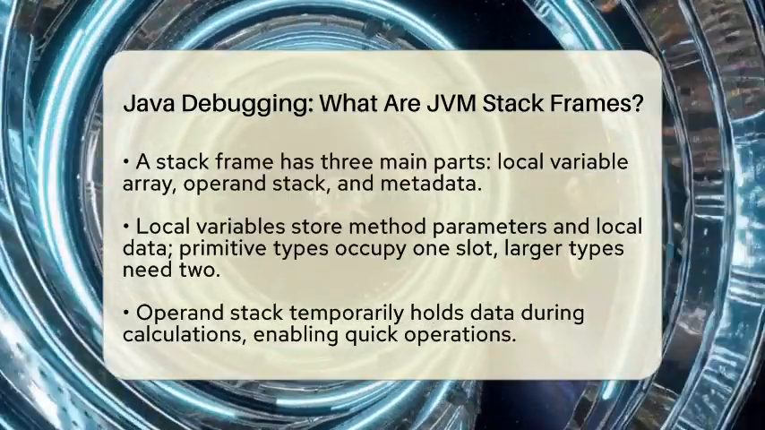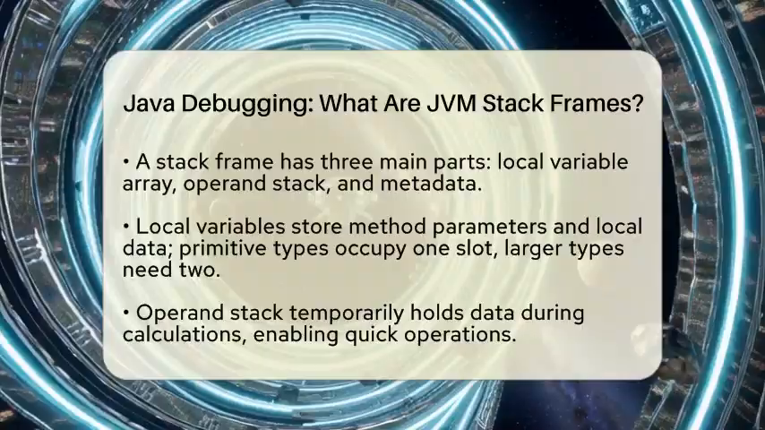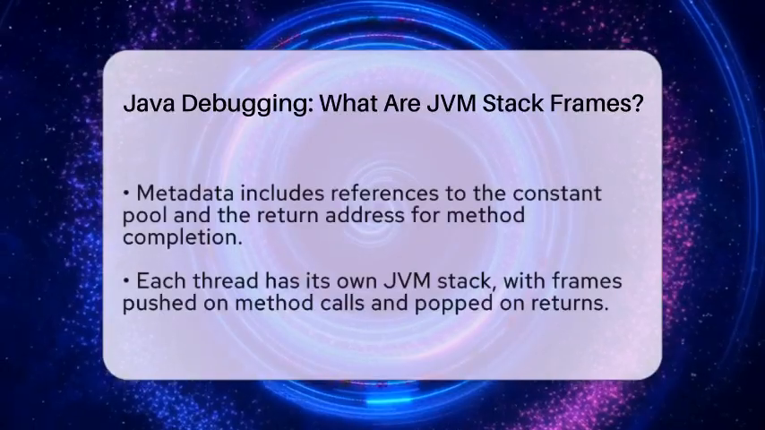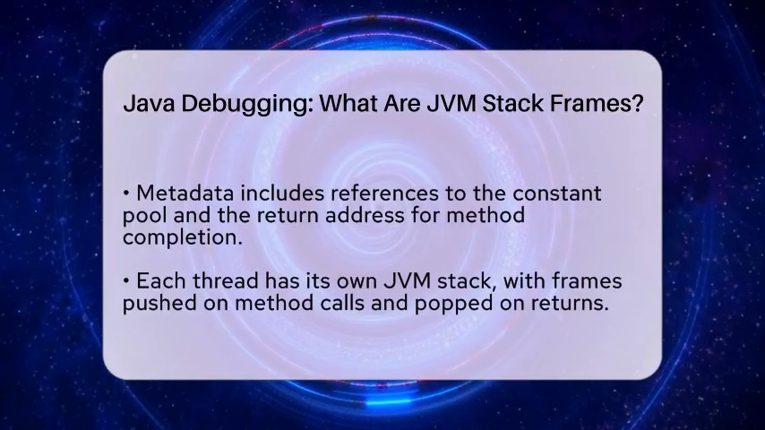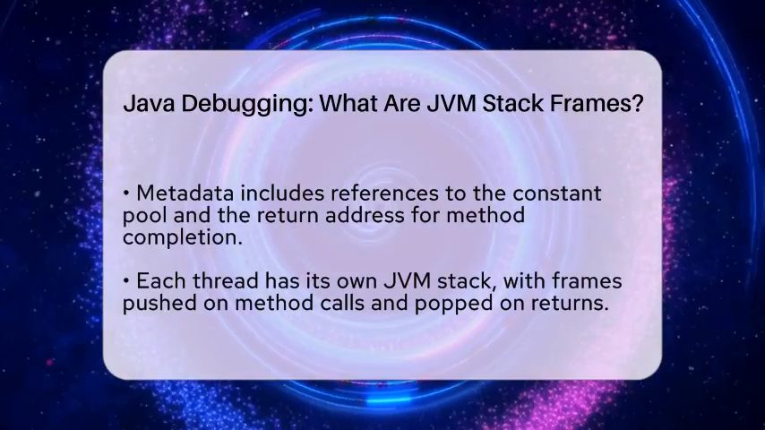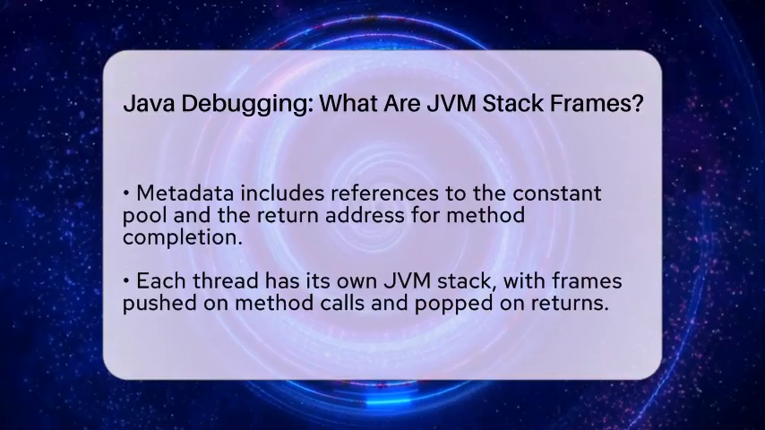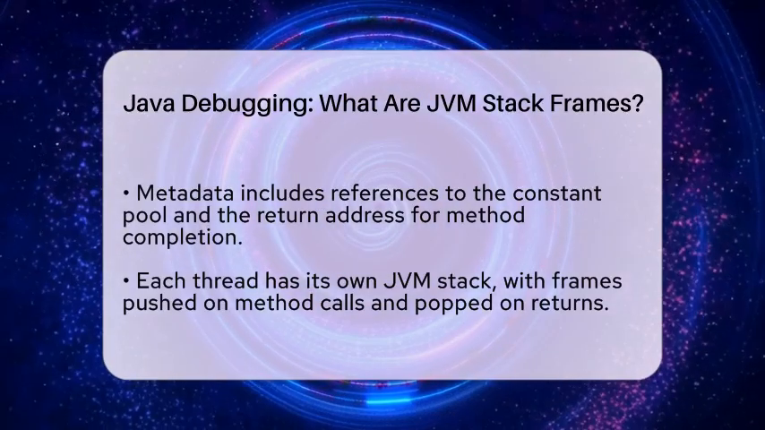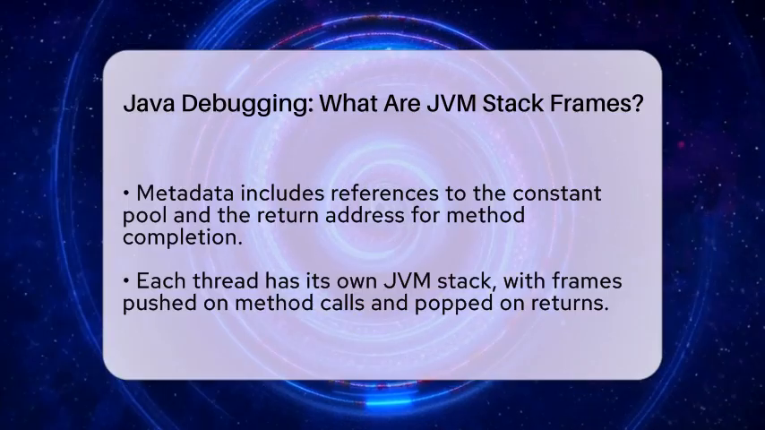Finally, each stack frame contains some metadata, like a reference to the constant pool, which holds constants used by the method, and the return address. The return address tells the JVM where to go after the method finishes. This information helps the JVM jump back to the right place in the code once a method call is complete.